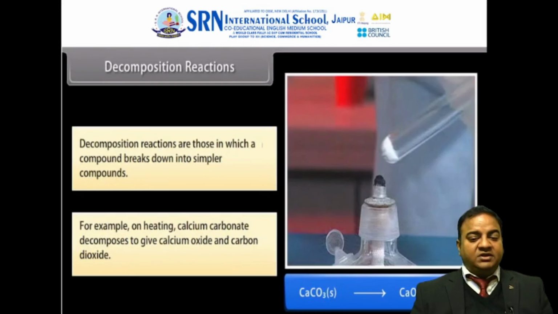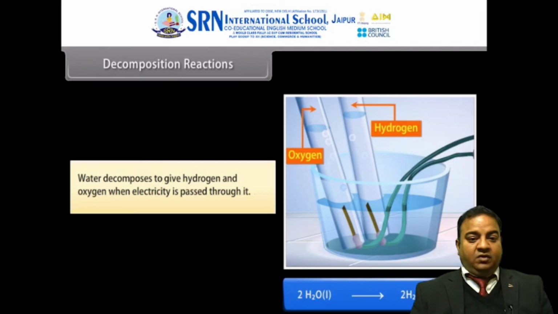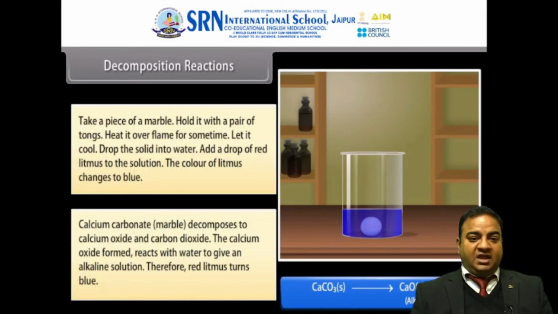Now, just the reverse of a combination reaction is called a decomposition reaction. Decomposition means breaking down. You can see in the slide calcium carbonate is a reactant and breaks down into calcium oxide and carbon dioxide. So decomposition reactions are those in which a compound breaks down into simpler compounds. For example, on heating, calcium carbonate decomposes to give calcium oxide and carbon dioxide. Decomposition reactions are those reactions in which two new products can be formed.